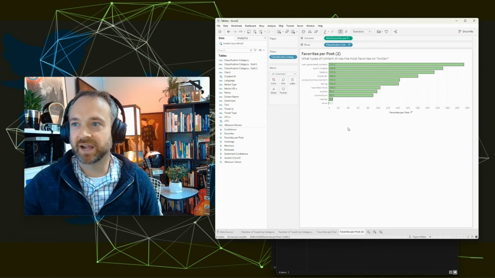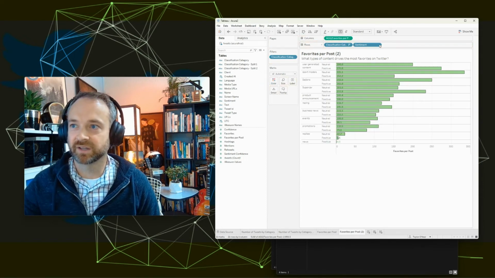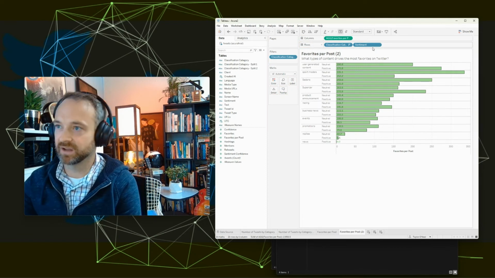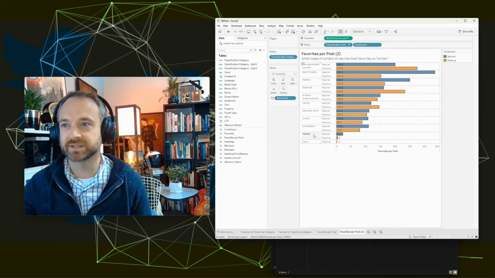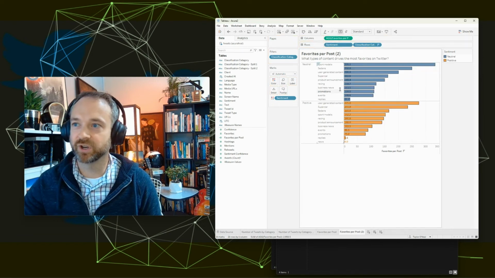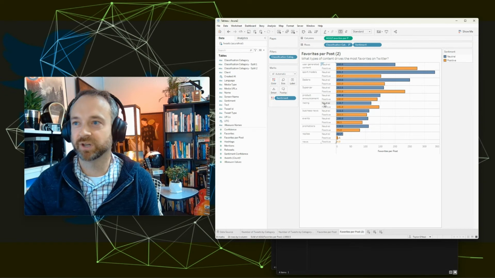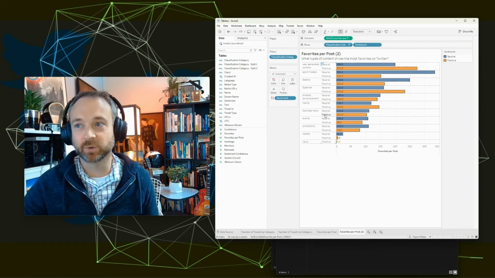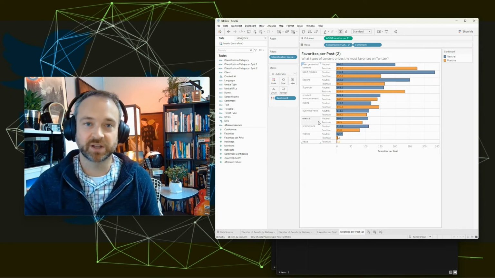Now we have the classification types, but we haven't brought in sentiment. So I'm actually pretty curious if we can bring in sentiment there and see what happens. So now I brought it in on the graph itself. I'm also going to control click it on my keyboard and drop it into color. So now they're side by side. You can rearrange everything in Tableau, of course, and see what works best for you. So if you just wanted to know what the best neutral tweets were, this would be the best view, and the best positive tweets, because then you go to the first. But actually, I'm looking at each category and evaluating it and seeing what the effect of positivity or neutral language is on that tweet.